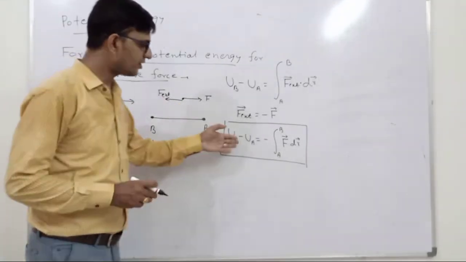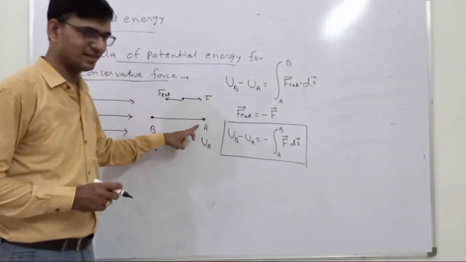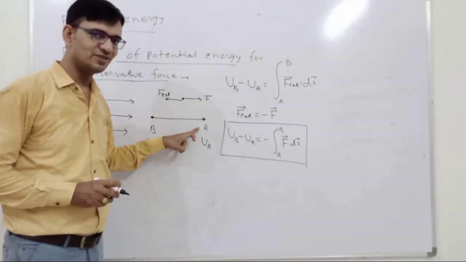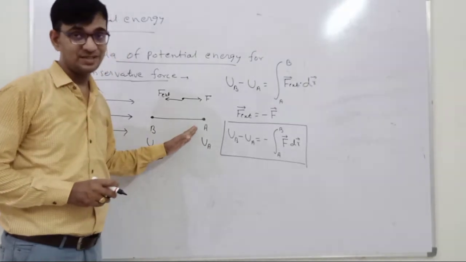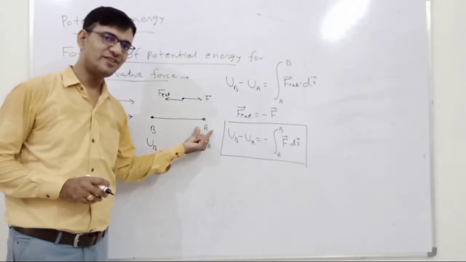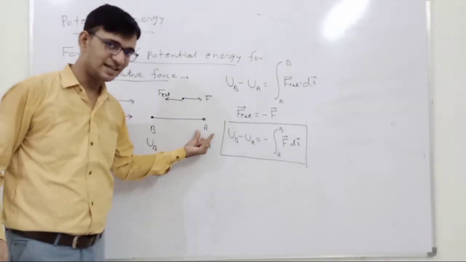So in this equation, if we assume that A point is the origin, where we have assumed that the potential energy is 0. This may be 0 or may not be 0, but let us assume that A point is the origin where potential energy is assumed 0, or it is the reference point.